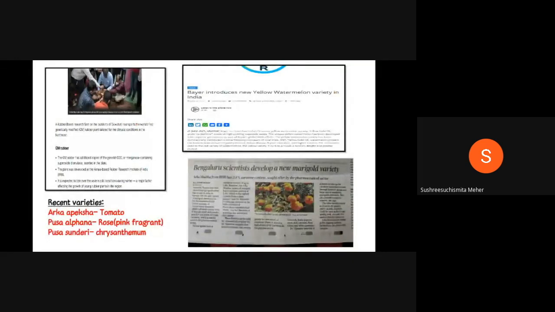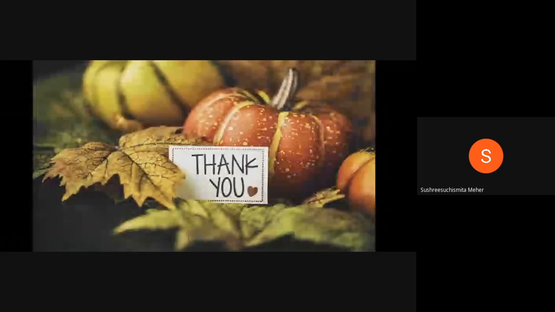And coming to the IIHR and IARI convocations: in the IIHR convocation, the institute has released two major varieties, Arka Apeksha in tomato and Arka Shubha in marigold, which is a carotene rich variety. The 2.8% high carotene content marigold variety is Arka Shubha. In tomato, it is Arka Apeksha. In the IARI convocation, they have released two varieties: Pusa Alpana, which belongs to rose, a pink and fragrant variety, and Pusa Sundari in chrysanthemum.